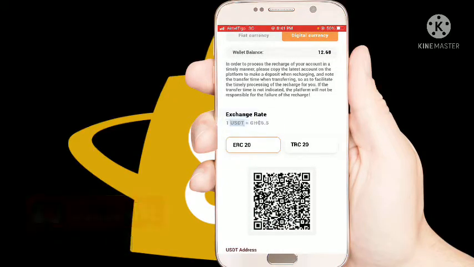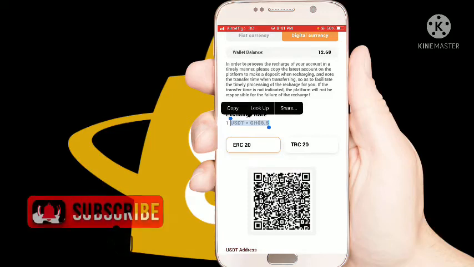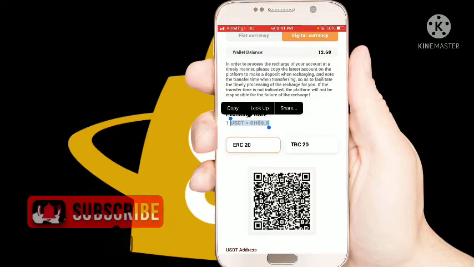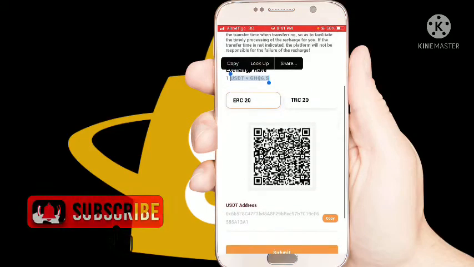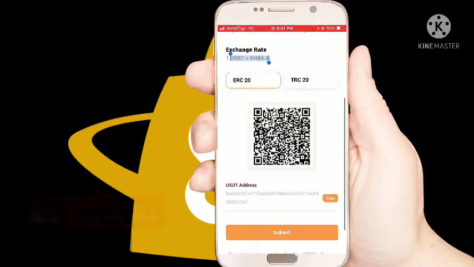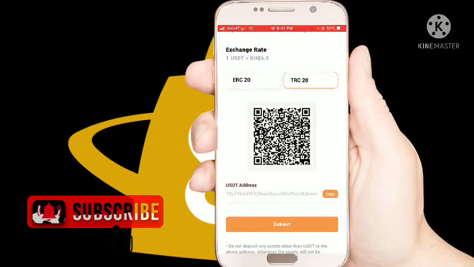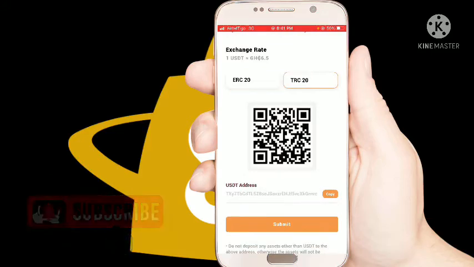On this platform, 1 USDT is 6 cedis, 50 pesos. So I will advise you to deposit using USDT on this platform to prevent delays of your money into your account. So you have to select the USDT network that you want to deposit.